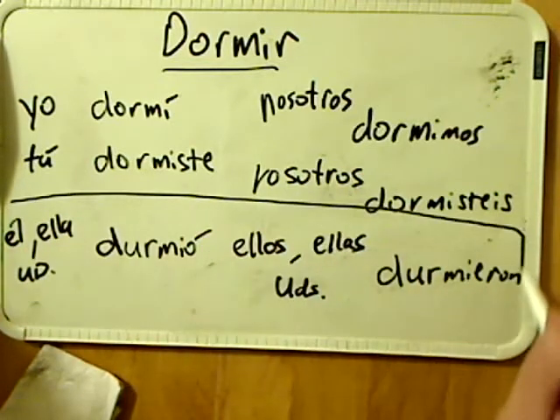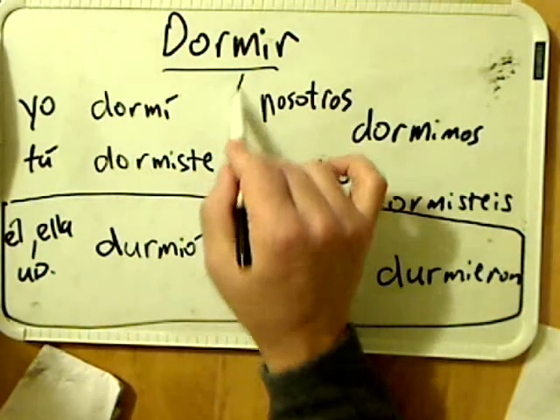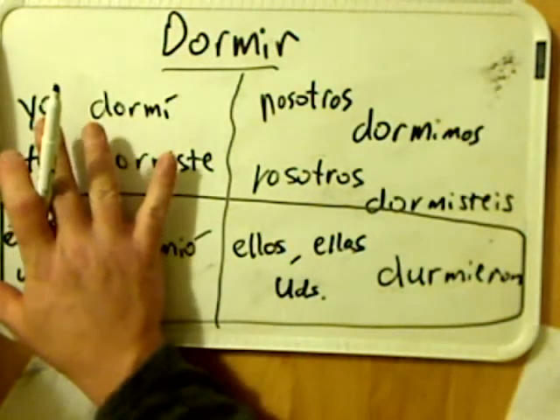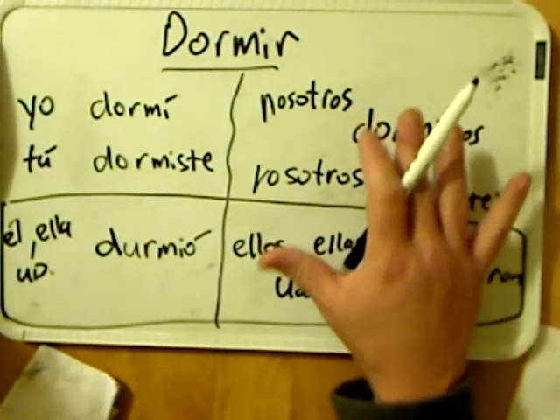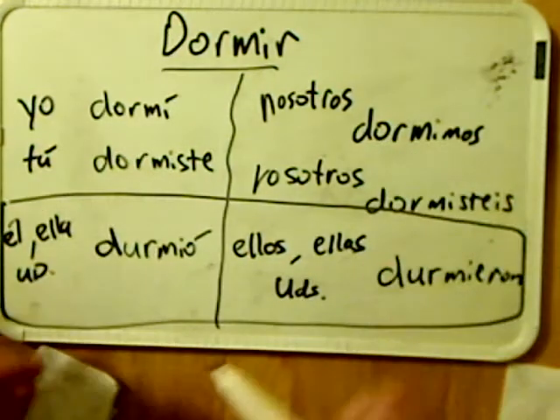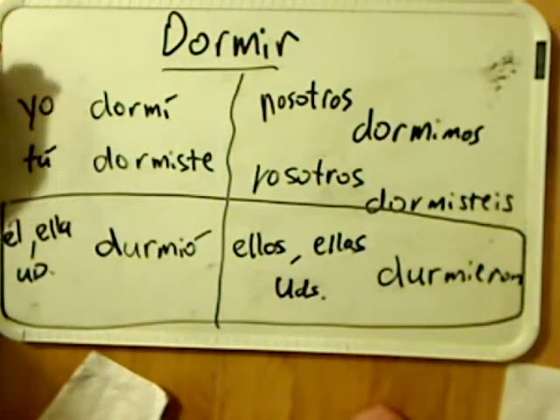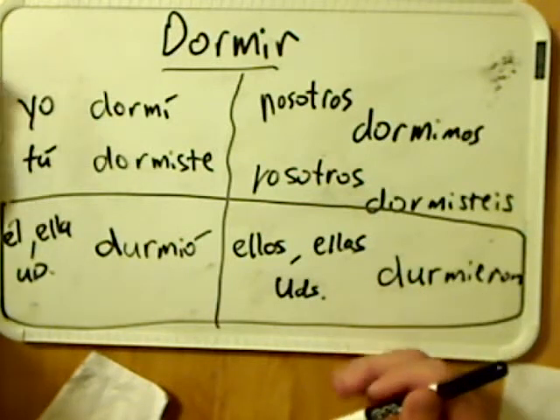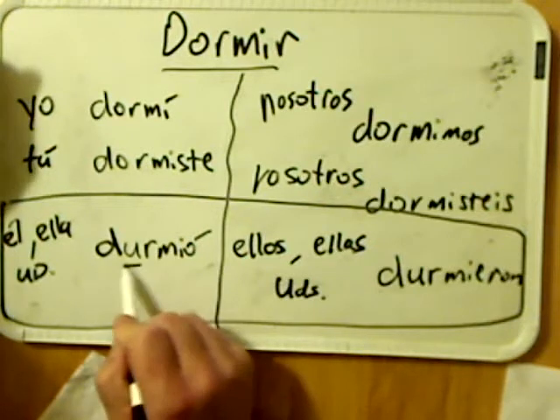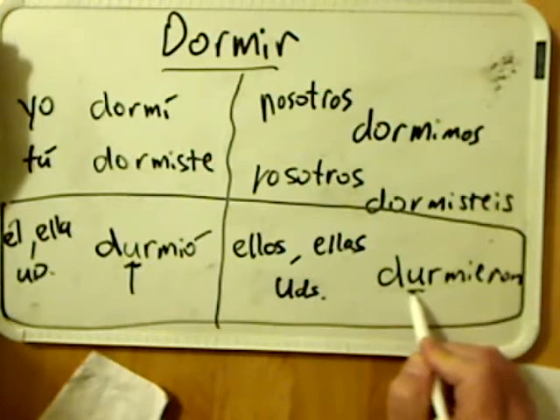Down in the bottom row, the third person conjugation, singular and plural. Again, if you were to conjugate the verb in the two-column format, the singular on the left and the plural on the right, you would see that the bottom of this conjugation, this bottom row, as I like to call or say to my students, the basement, because it's at the bottom of this conjugation house, is where the stem change occurs. Again, this O is going to turn into a U in the third person singular and in the third person plural.